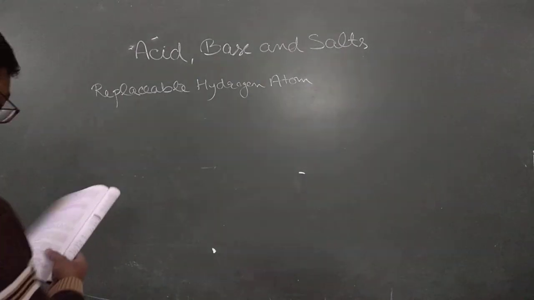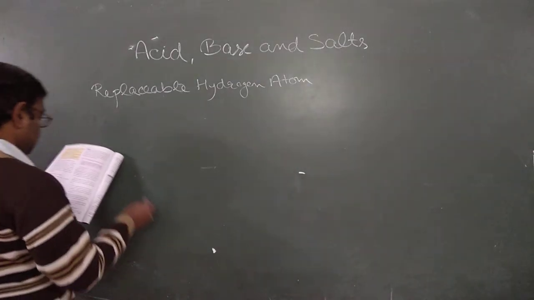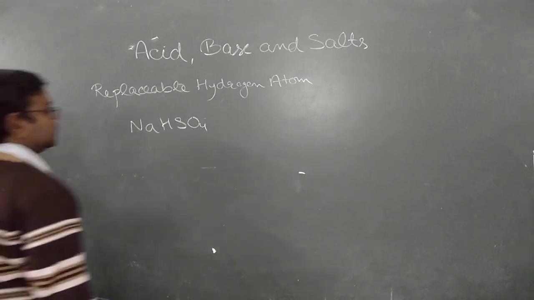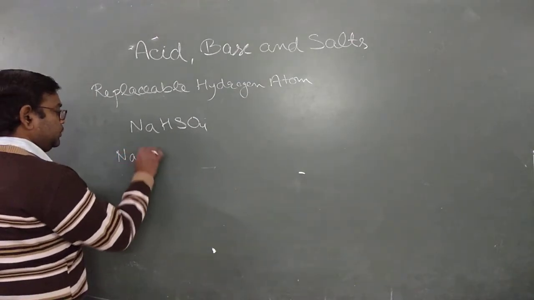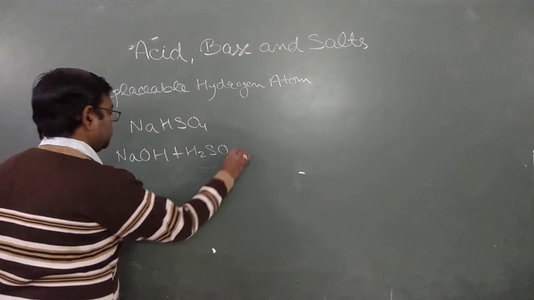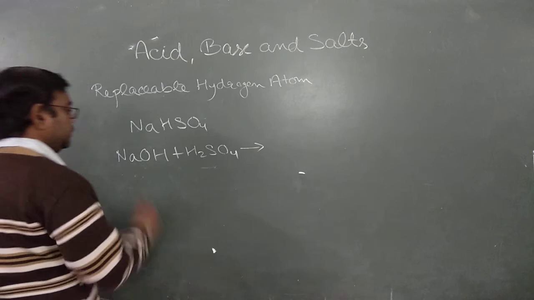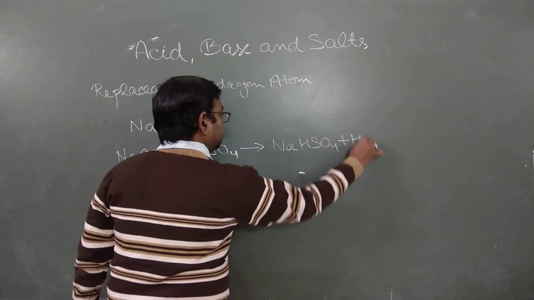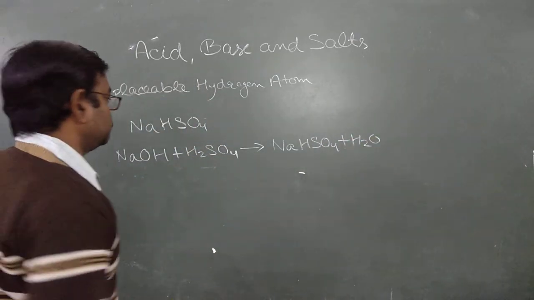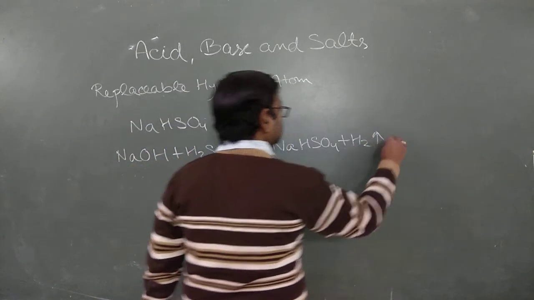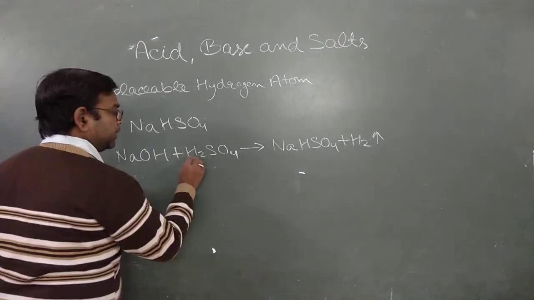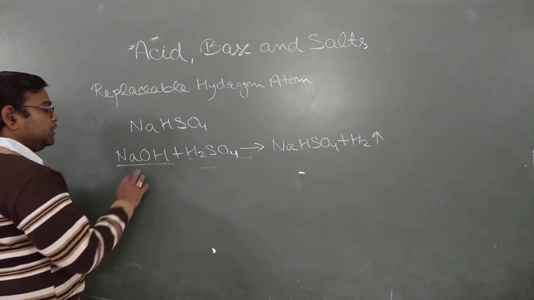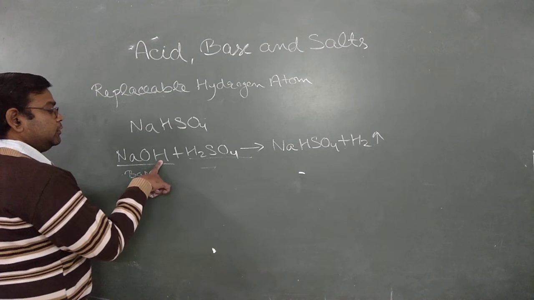Let me start. We have a salt NaHSO4. Whenever NaOH reacts with H2SO4, this forms the salt NaHSO4, and then we have water. So here from H2SO4 only one atom of hydrogen is replaced, and from the base one hydrogen atom is replaced.